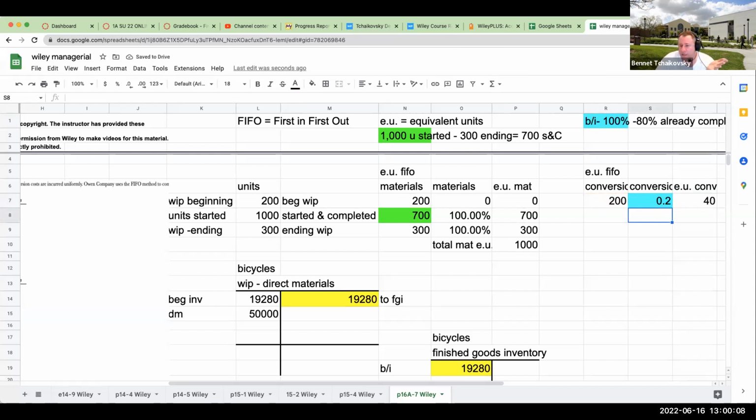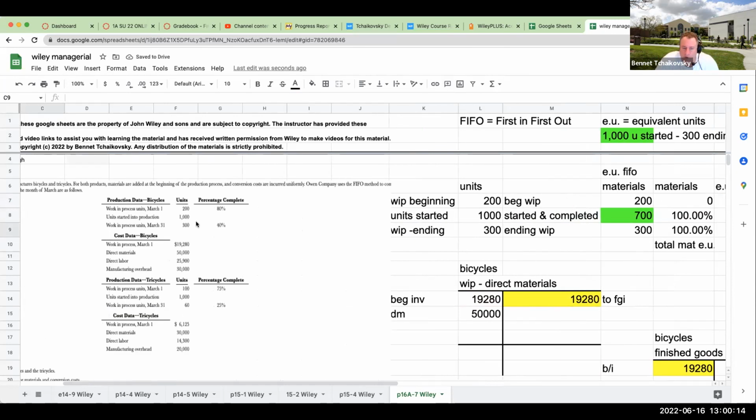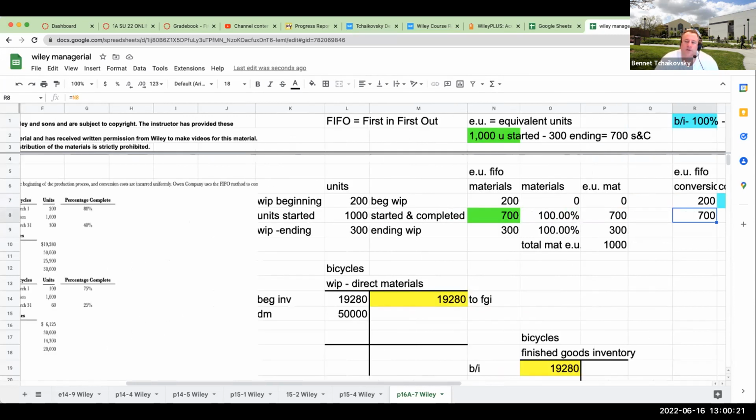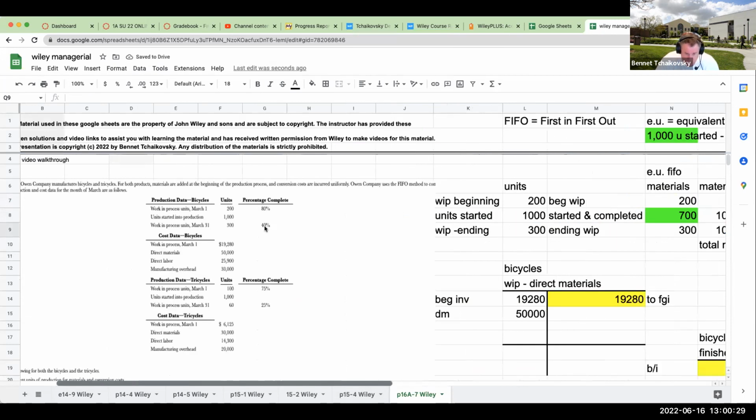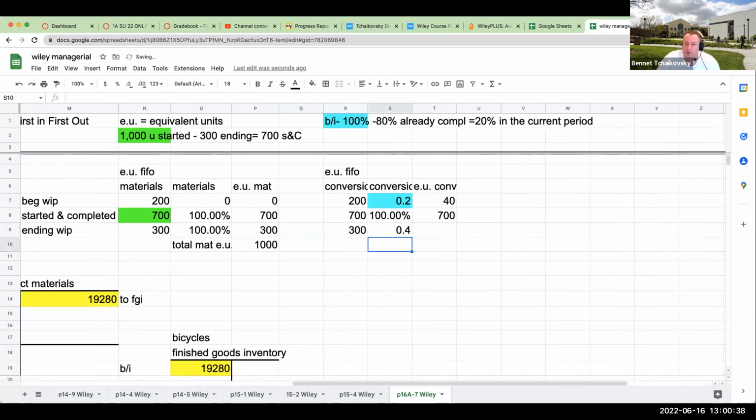Now again, right over here, started and completed, this is going to be the same. As we look at this over here, started in production were 1,000, we had 300 ending. So our started and completed are going to be 700, and this is going to be at 100%. Now in our ending WIP, we've got 300. Now this is a little bit different. Over here, this ending work in process is at 40% completion. So I'm just going to go ahead and use 40%.